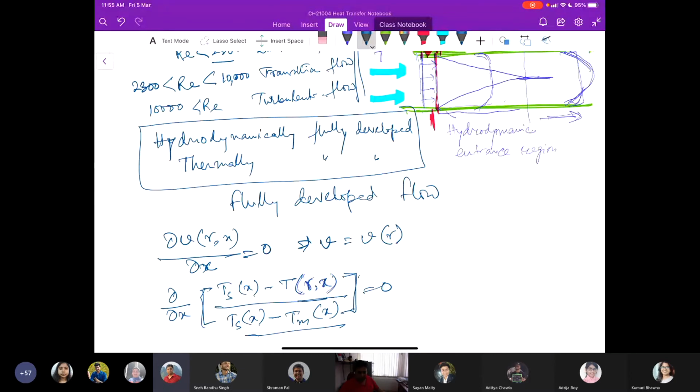So if we go by the same argument, as the velocity profile remains constant, so the friction factor is constant, similarly the heat transfer coefficient in the thermally fully developed region also has a constant value. Okay, any question?